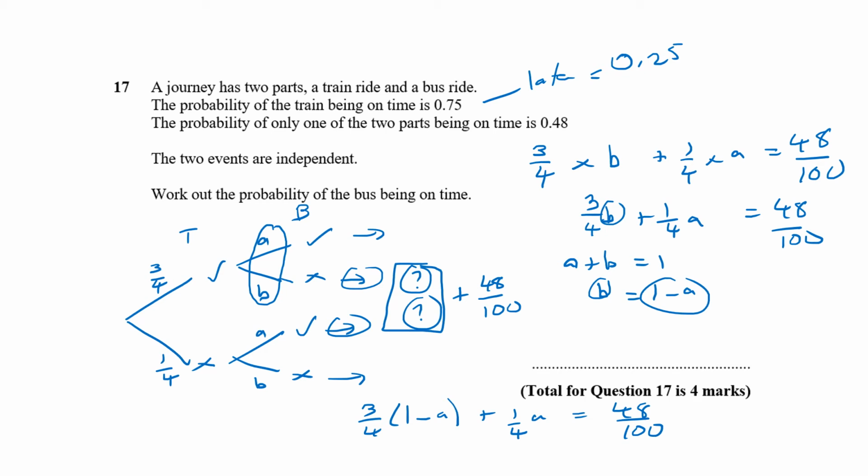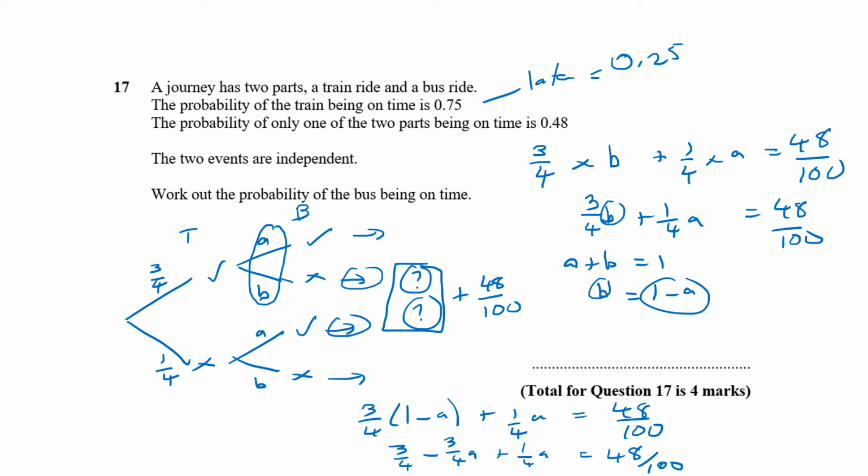Now if I expand the brackets, I've got 3/4, take away 3/4 A, plus 1/4 of A equals 48 over 100. 1/4 A take away 3/4 A is negative 1/2 A. At this point, I know I don't usually like working with decimals when it comes to the tree diagrams, because it's easier to multiply when you use fractions instead of decimals.